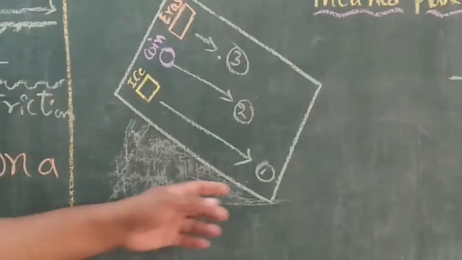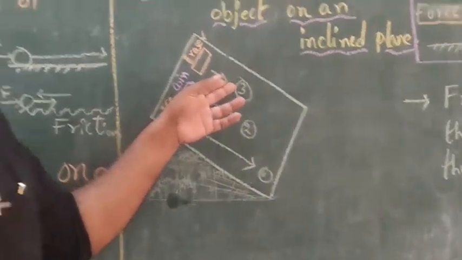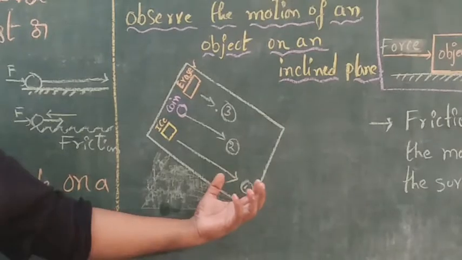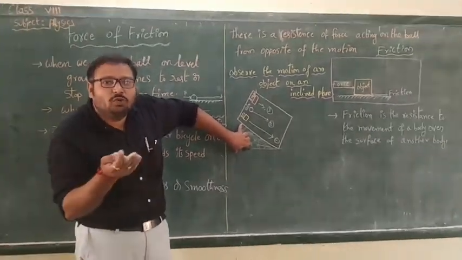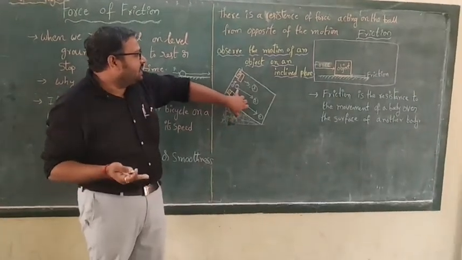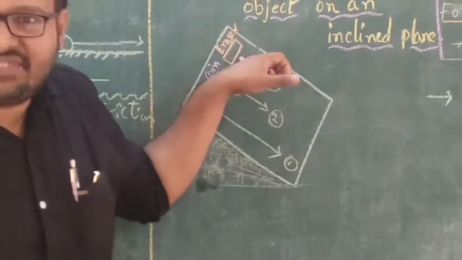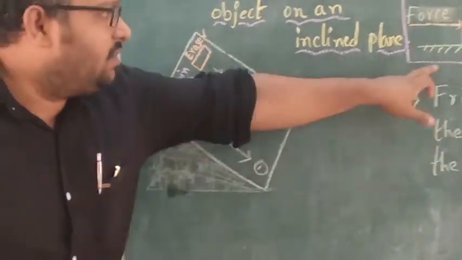So why will the ice come down first, next the coin, next the eraser? What is the reason behind this? Now we are going to discuss the reason. The ice has a smooth surface. Next, the coin and eraser have a rough surface. Clear, sir? See, observe this diagram.